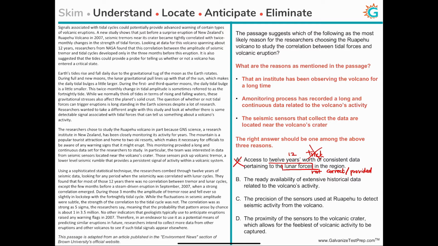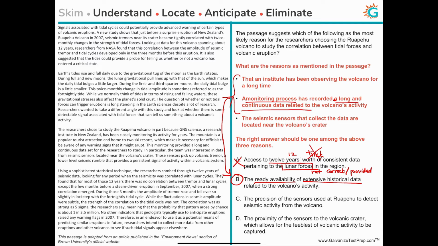Then let's move on to choice B. The ready availability of extensive historical data related to the volcano's activity. This seems correct because it's right here in our answer choices that we had anticipated, right? There's a monitoring process that has recorded long and continuous data related to the volcano's activity. So there is ready availability of extensive historical data. This is basically a rephrasing of the reasons that we had identified. Perfect. So this sounds like the right answer, but let's just eliminate C and D just to be sure.